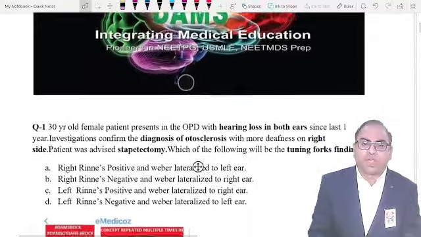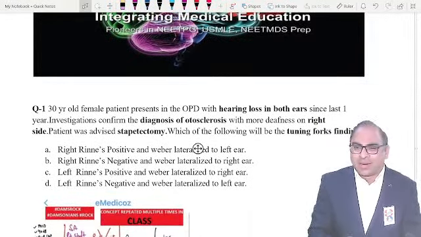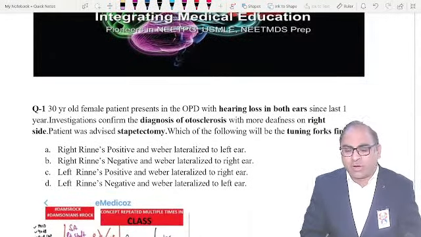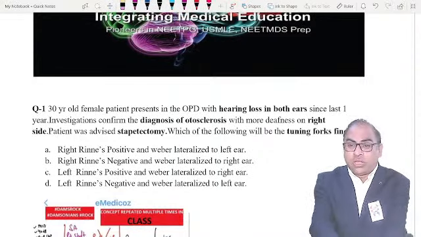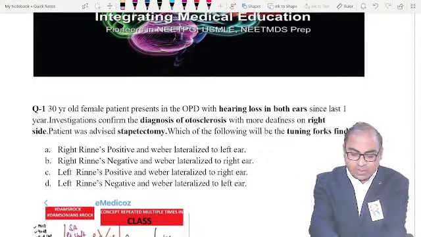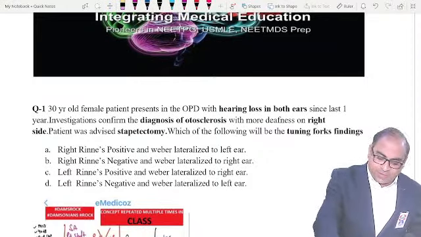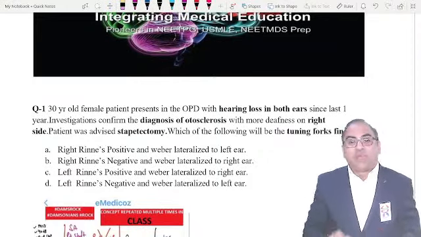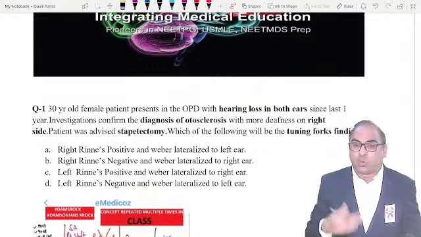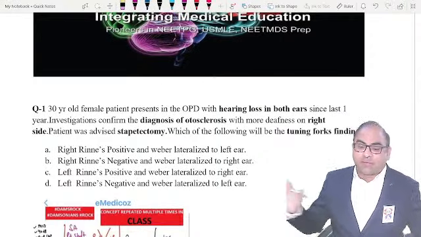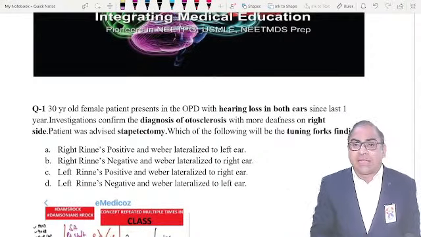diagnosis. The first MCQ, my favorite, was covered in your classroom, covered on your live app. So many times we have revised all the notes, all the important concepts of Rinne's and Weber. So I will start the session with the first statement. What is the statement? We have to write the possibility of Weber and rule out one with the help of Rinne's. The first MCQ again highlights the importance of ruling out the option.